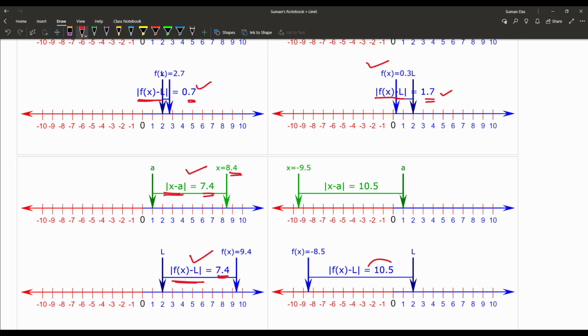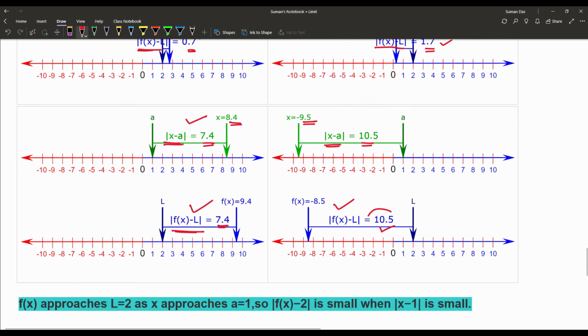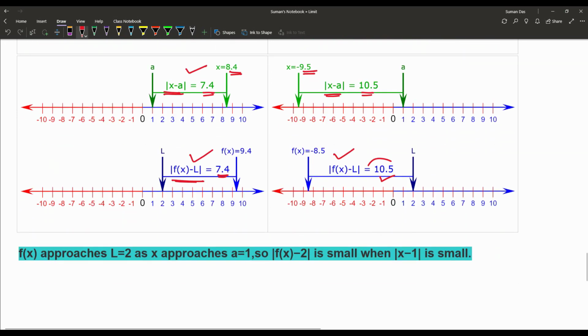That is also true once again when x is equal to minus 9.5. The modulus of x minus a is equal to 10.5, and also the modulus value of f(x) minus L is equal to 10.5. So simply we can say f(x) approaches L equal to 2 as x approaches a equal to 1.